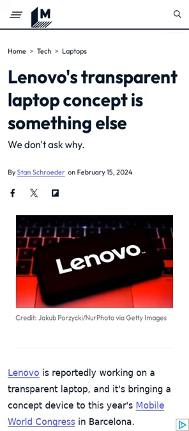Lenovo is reportedly working on a transparent laptop. The company might unveil the laptop at this year's Mobile World Congress in Barcelona, which starts on February 26. Transparent display technology is a rising trend, with several companies showing off semi-transparent TVs at this year's CES. A render of Lenovo's rumored transparent laptop is available in the article.